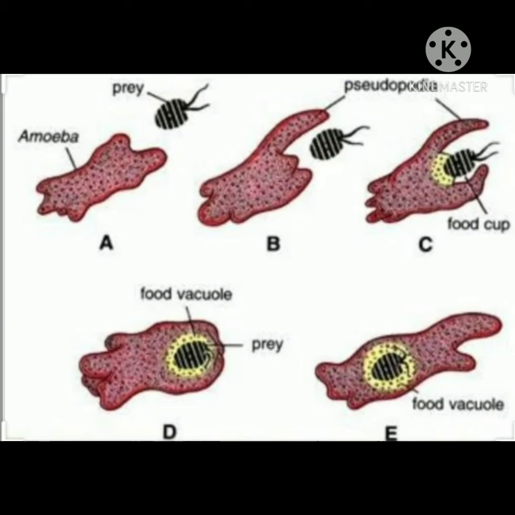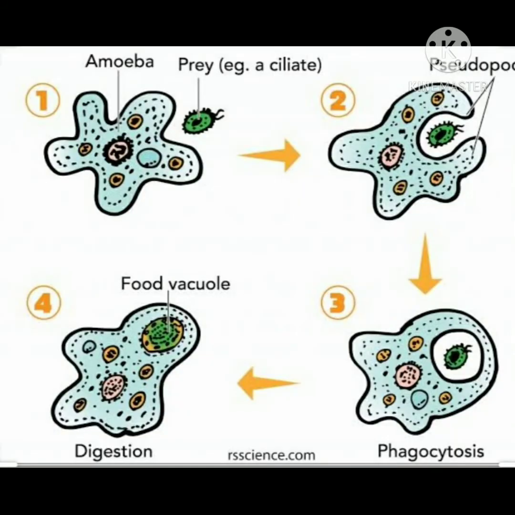So, suppose amoeba sees a prey. It will move towards the prey with the help of its pseudopodia. On reaching the prey, it extends the pseudopodia and engulfs the prey. It's like hugging someone. So the pseudopodia engulfs the prey from all the sides.